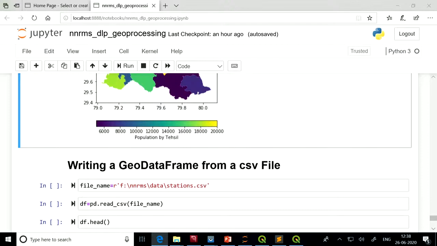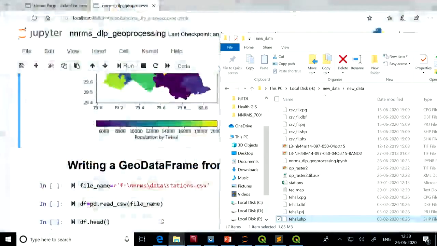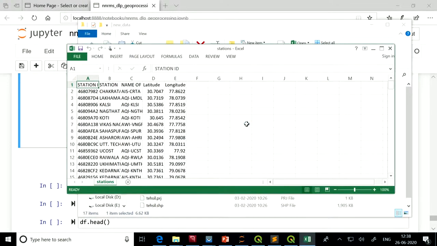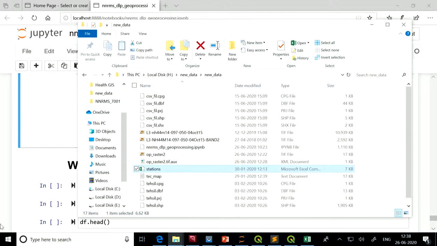Suppose now we have a CSV file that contains weather station locations and weather information in Uttarakhand. This is a CSV file containing different weather stations in Uttarakhand, like their station ID, name, and their location information. Now you want to create a shape file from this information so that you can visualize on the map where each station is located. Let us see how we create a shape file vector from a CSV file.